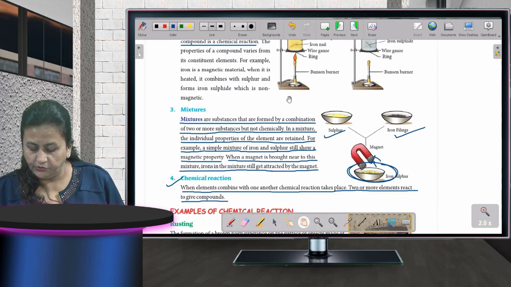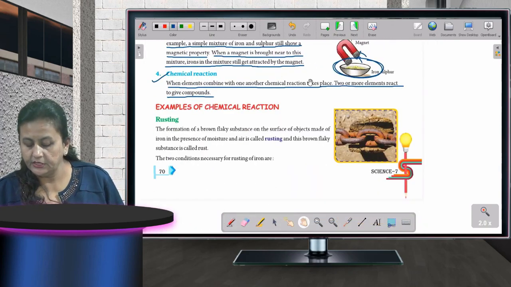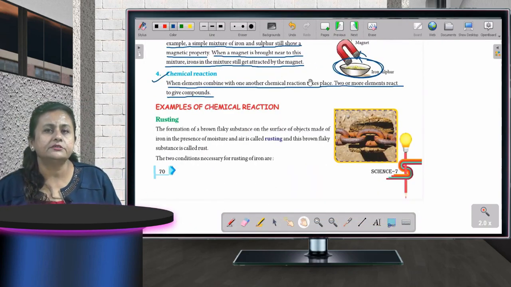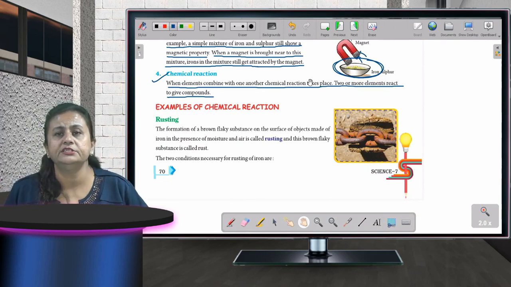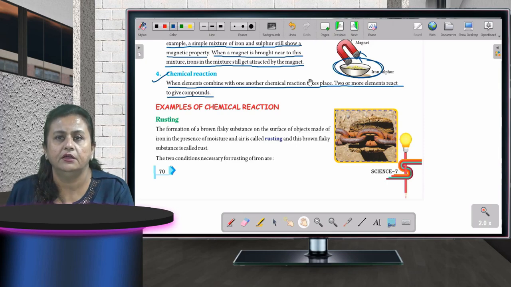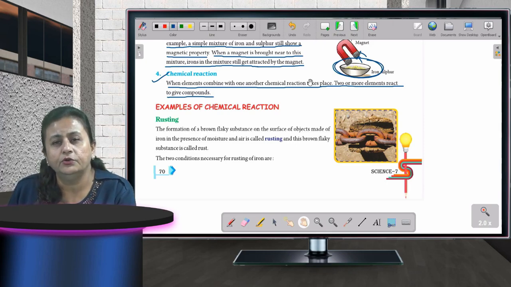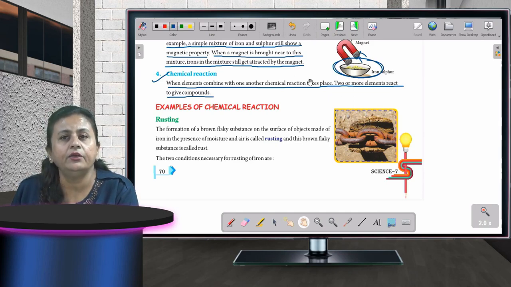Now you can see on your screens rusting. What is rusting? बहुत सिंपल सी चीज है. रस्टिंग सुना होगा. कहते हैं ना जंक लग जाना. कौन सा मेटल होता है? Do we get rusting on gold, iron, copper? No children. Iron is the only metal which gets rusted.